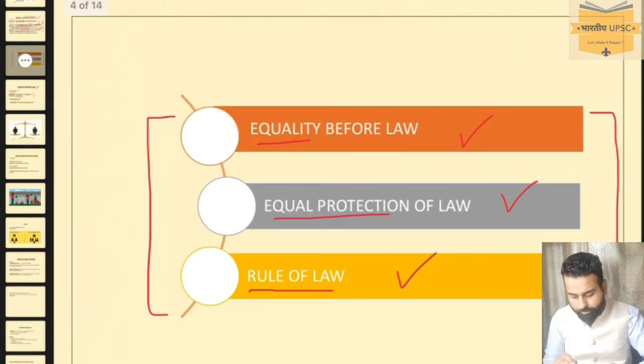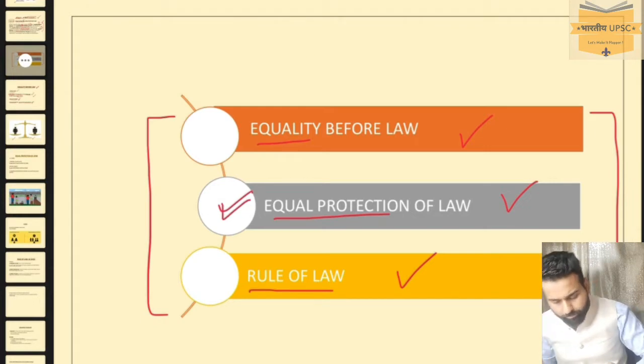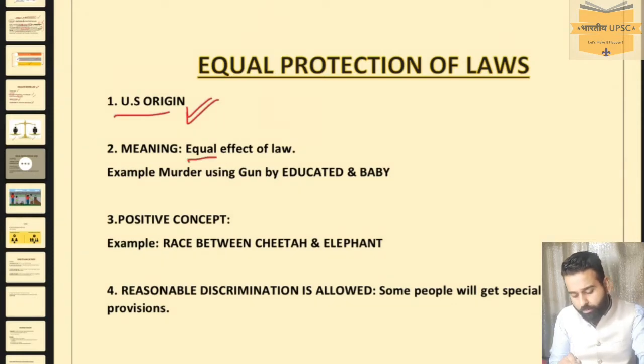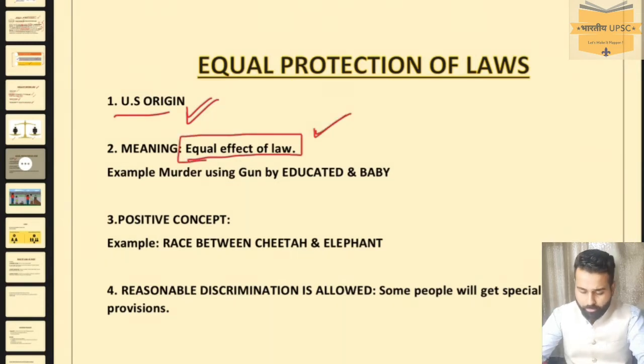Now we move to the second, which is equal protection of laws. See, equal protection of law is of USA origin and mainly practiced in USA. And if we go by the meaning, it is equal effect of law. Now what it means, we'll understand. It means, now consider a situation.